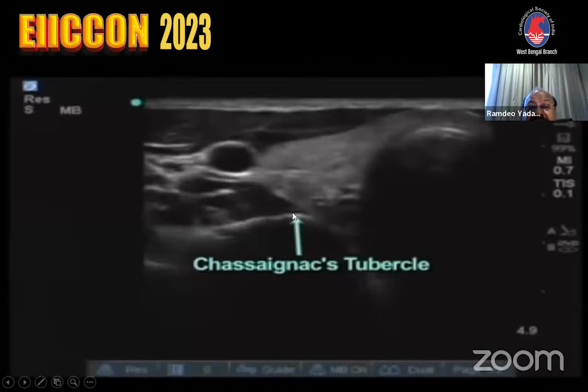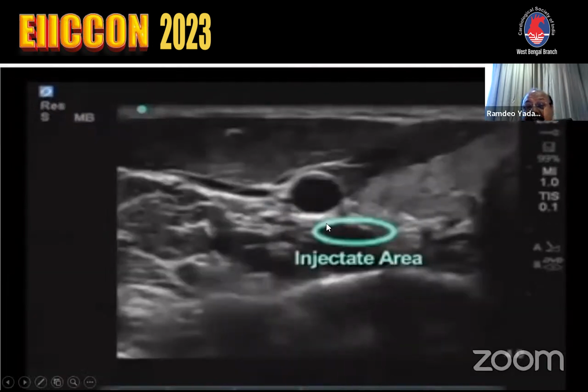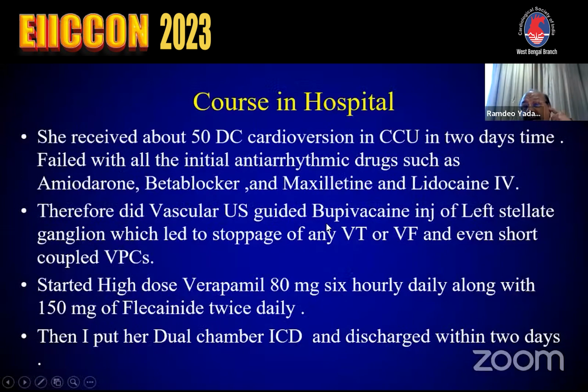You have to inject like this, and here Chassaignac is C6. You have to come to C7 where the chest is horizontal line. There will be the transverse process of the longus. Transverse process of the C7 vertebra is horizontal, and between the carotid artery and the thyroid artery, you puncture the needle, go here, inject the bupivacaine 5 to 7 ml, and the VF or VT immediately terminates. And this is the injectable area, and you can get rid of this disease.